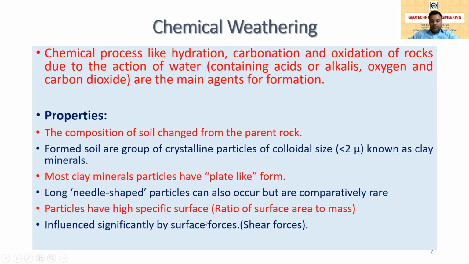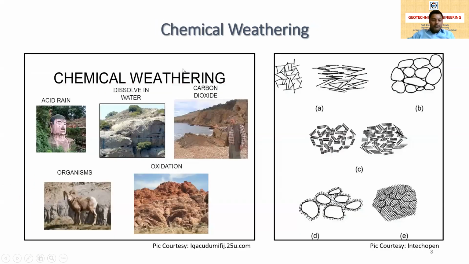Next, I want to show you some chemical weathering pictures. You can see that there is acid rain. Due to acid rain, the rock reacts with the acids and makes chemically weathered soil. In this case, dissolved water flows through the rocks and chemical weathering happens. Here, on the sea beach, the waves of water coming and going out cause the rocks to disintegrate.